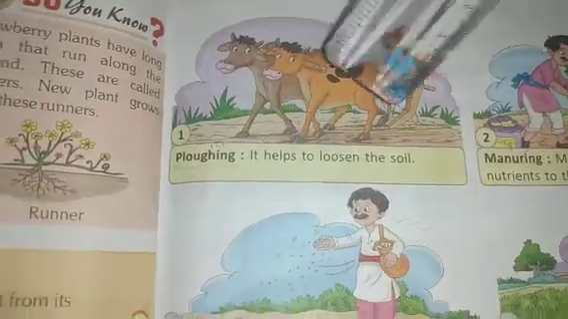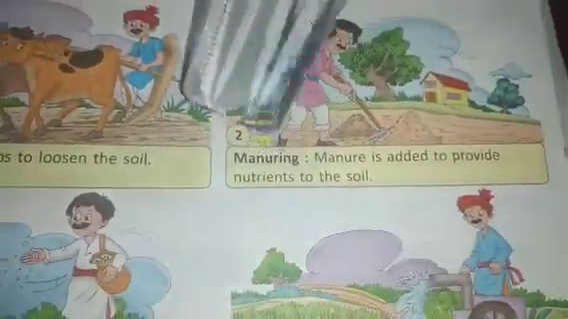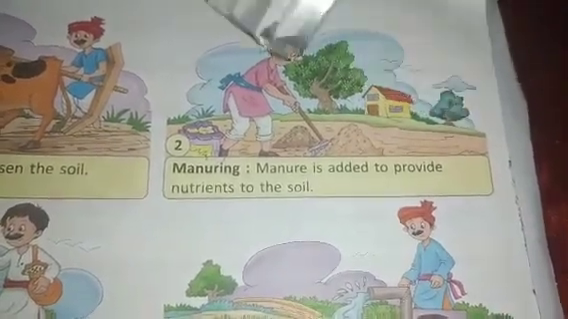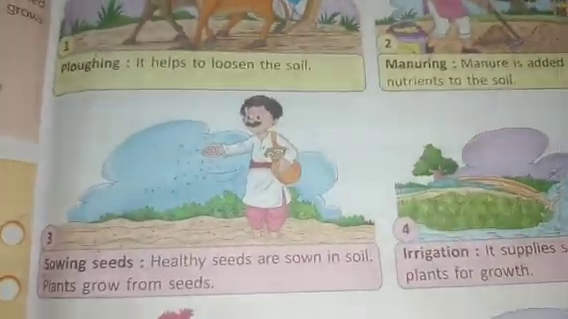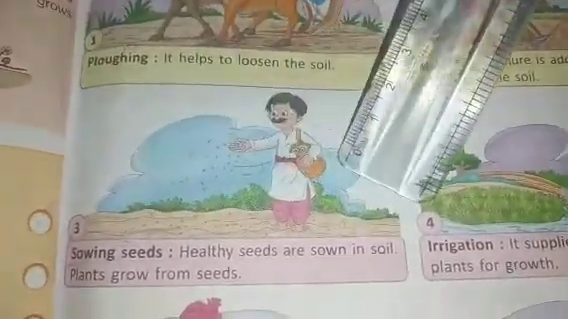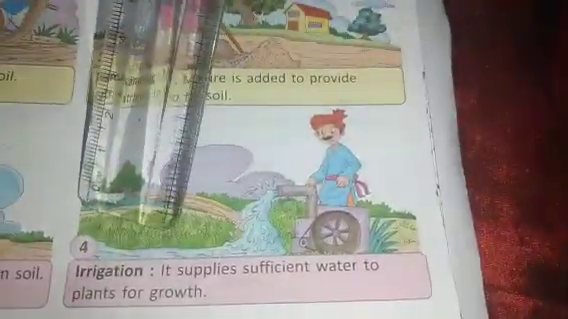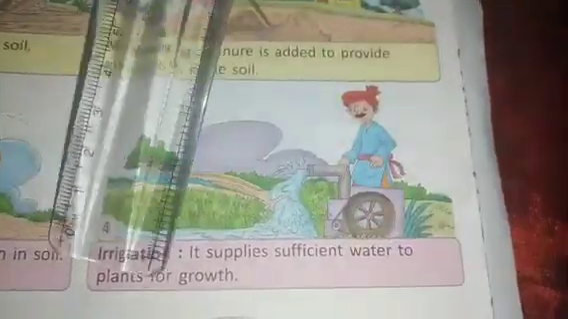Plowing helps to loosen the soil. Now the second one is manuring, children. Manure is added to provide nutrients to the soil. Next, the third one, sowing seeds. This is the third step in agriculture, children. Healthy seeds are sown in the soil. Plants grow from seed. Okay, next, irrigation. This is the fourth step. It supplies sufficient water to plants for growth.